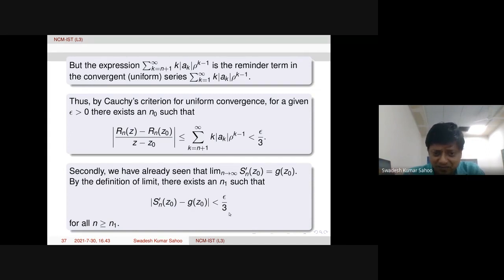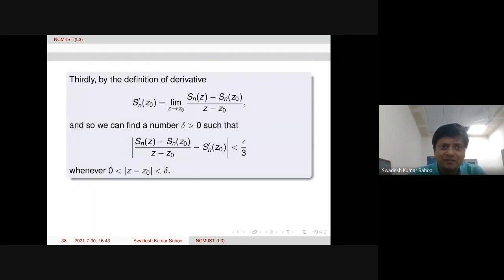Now finally, one more term is remaining, that is in terms of Sn. So what is happening? This quantity, Sn z minus Sn z naught by z minus z naught, minus Sn prime z naught, has modulus less than epsilon by 3, which we have to prove whenever mod z minus z naught is less than delta. In fact, this means the limit of this quantity is actually Sn prime z naught when z tends to z naught. So both are the same. This we wanted to prove by the definition of derivative.